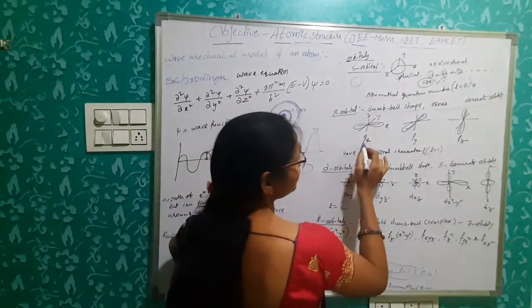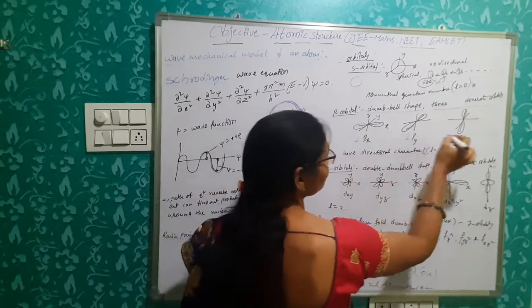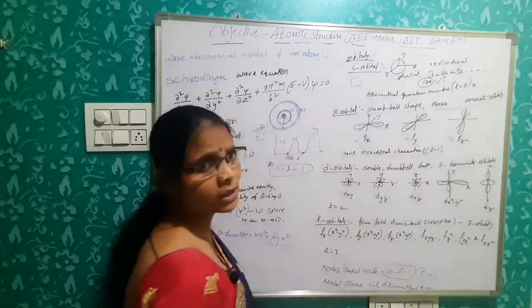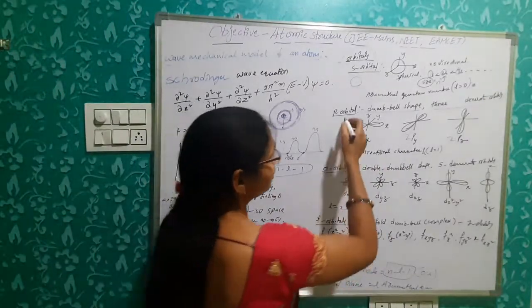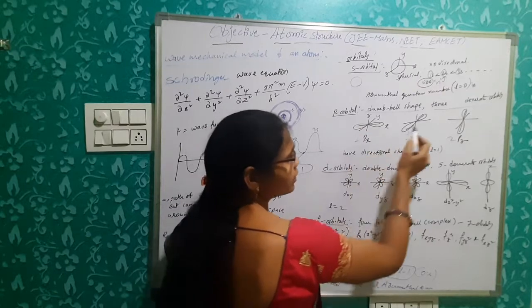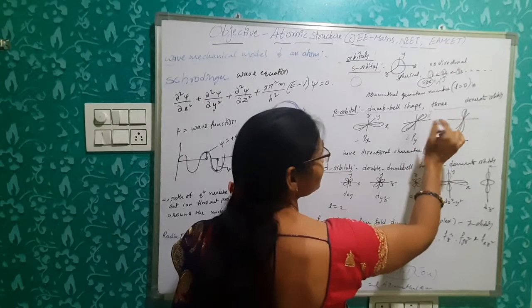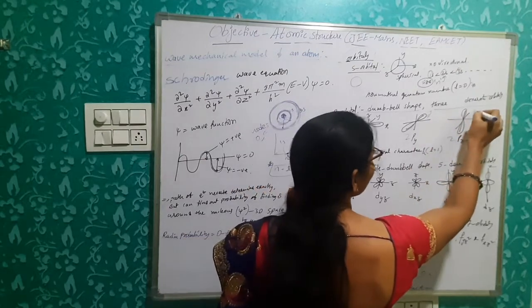Okay, so maybe that is 2px. p orbitals start from the second energy level: 2px, 2py, 2pz, or 3px, 3py, 3pz. Okay, so px means two lobes present on the x-axis, that is the px orbital; present on the y-axis, that is the py orbital; present on the z-axis, that is the pz orbital.